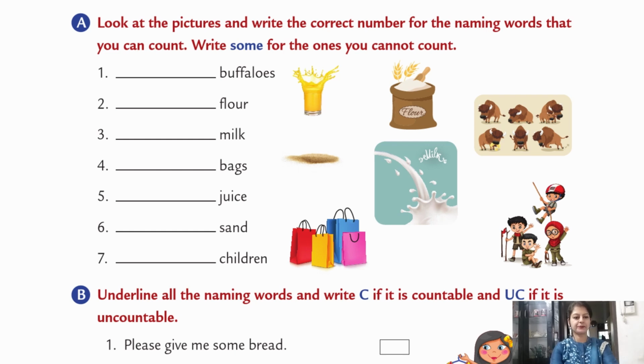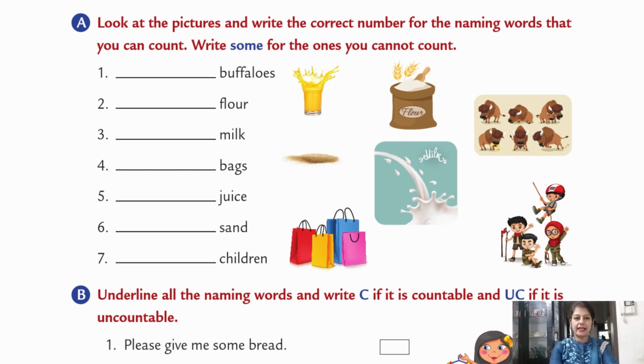Fifth, dash juice. Juice is in liquid form. That means uncountable. Some juice. Sixth, dash sand. Sand is uncountable. So for uncountable, we will write some sand.